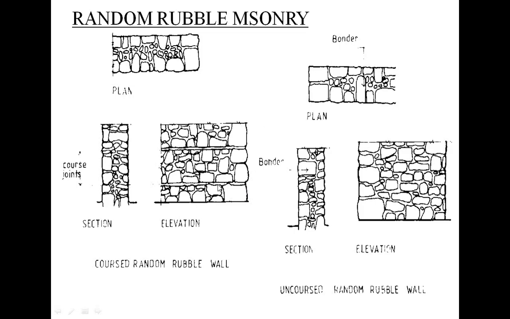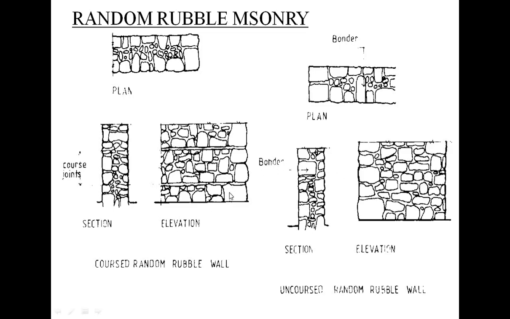So this is about the random rubble coursed masonry. The stones which we have used are roughly dressed or undressed stones in this masonry work. That's why this is called random rubble coursed masonry. Why is it called coursed masonry? Because the arrangement of stones is done in horizontal systematic layers.